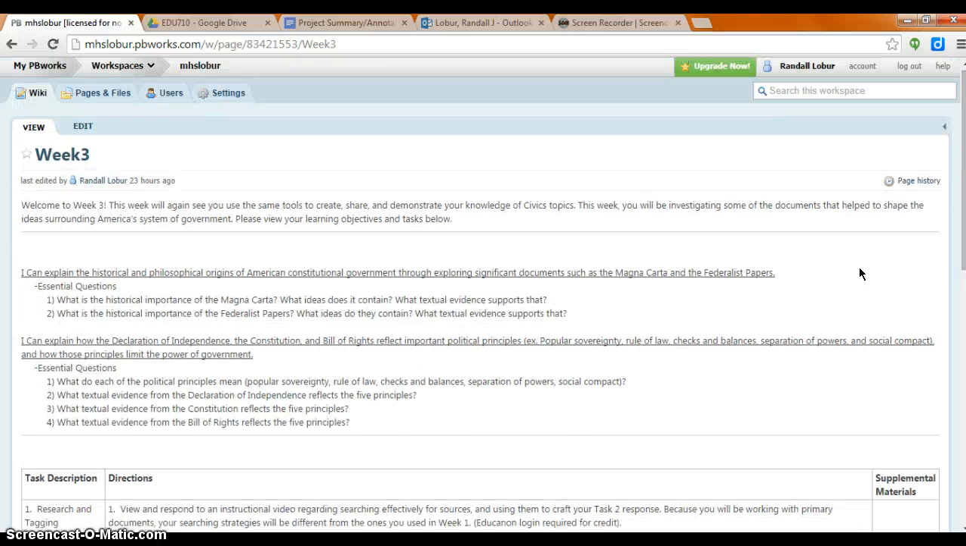So we are looking at two different I can statements this week. I can explain historical and philosophical origins of the American Constitution through exploring significant documents such as the Magna Carta and Federalist Papers, as well as I can explain how the Declaration of Independence, the Constitution, and Bill of Rights reflect important political principles, and those are listed for you there, and how those principles limit the power of government.